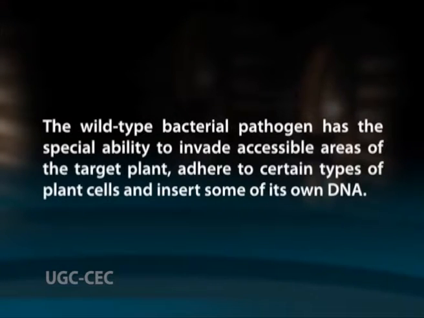Infected plants display a gall on the stem, which is composed of proliferating plant cells that were transformed with bacterial DNA. The wild type bacterial pathogen has a special ability to invade accessible areas of the target plant, adhere to certain types of plant cells and insert some of its own DNA. This DNA is coated with different bacterial encoded proteins which protect the DNA from degradation, direct transport to the nucleus and assist with integration of bacterial DNA into the plant genomic DNA.